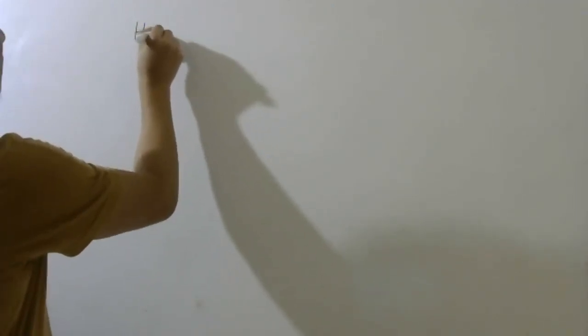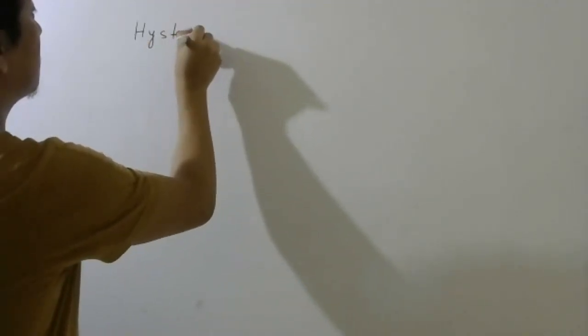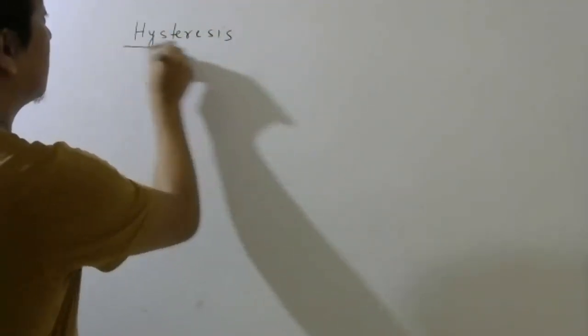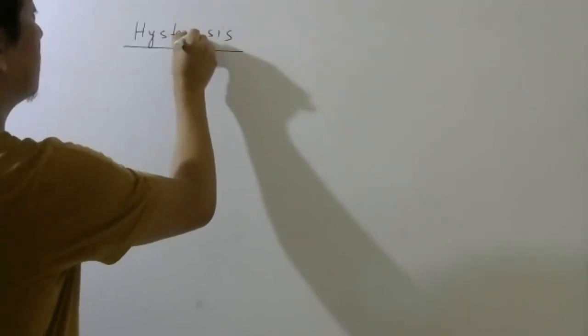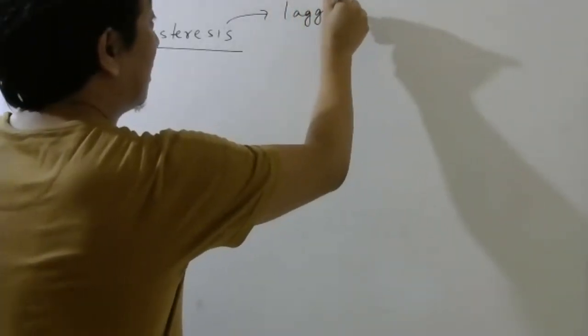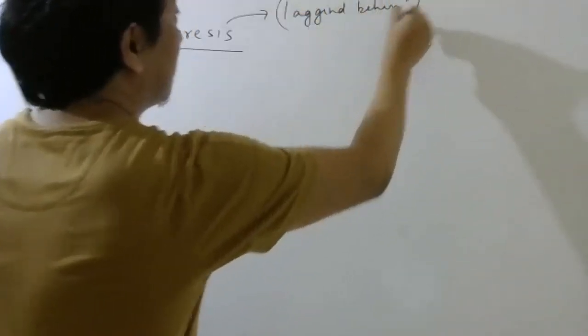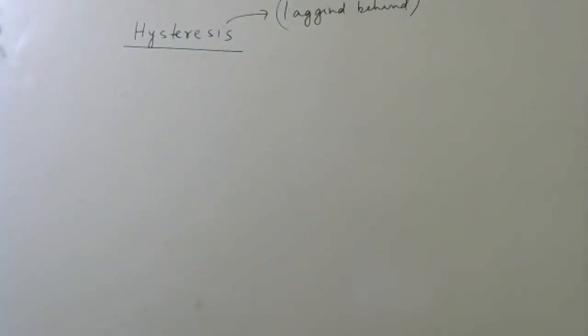That topic we will study under hysteresis. Hysteresis. Okay. This word actually means lagging behind.